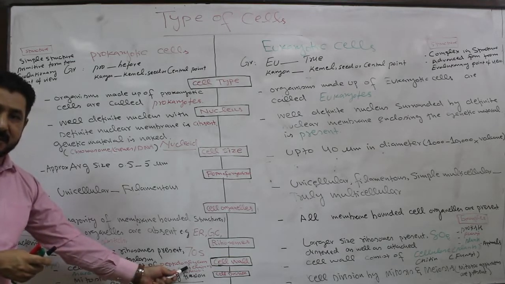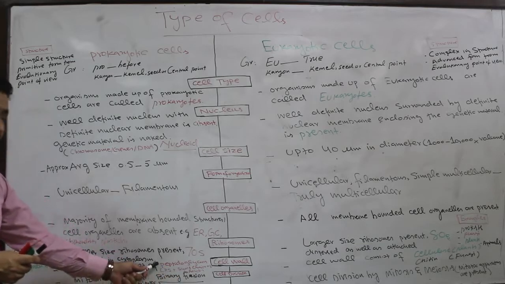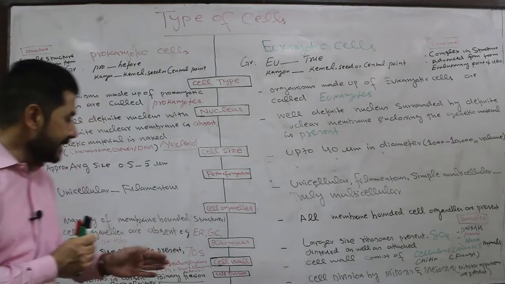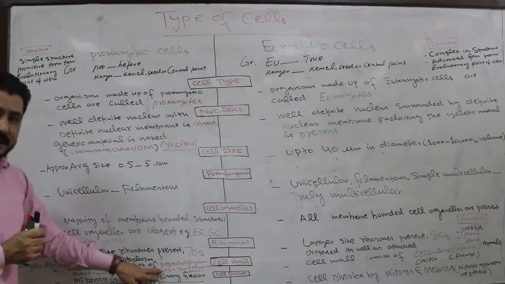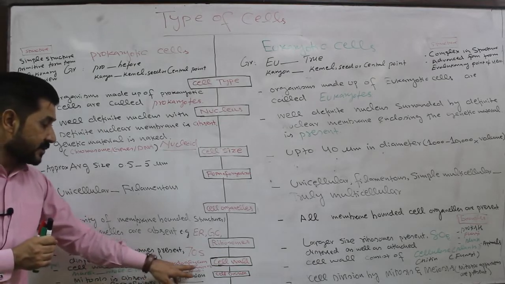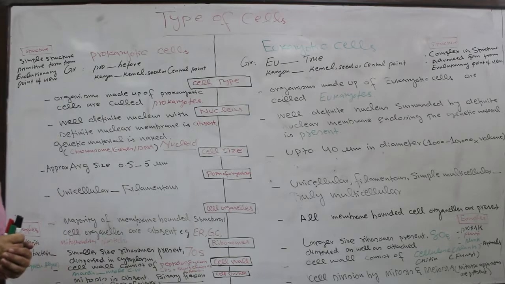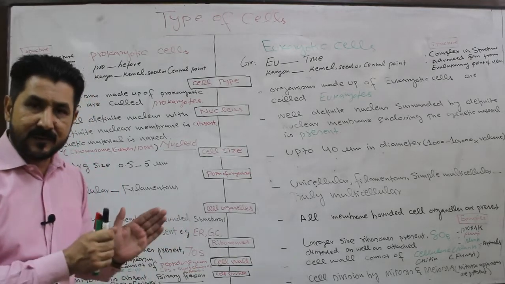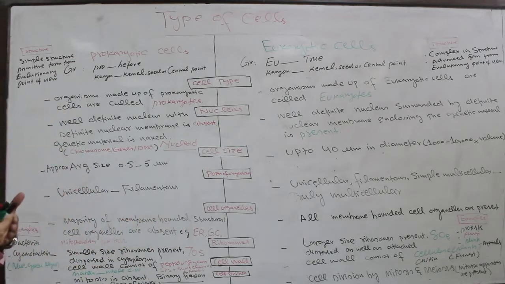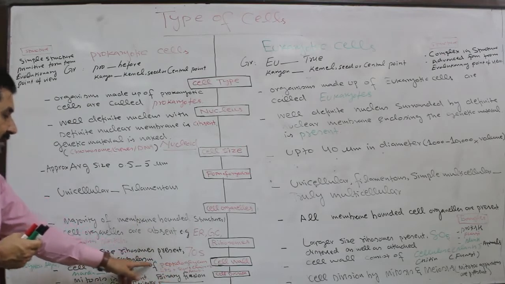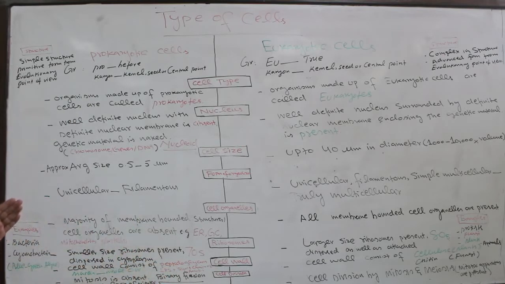Peptidoglycan is the name of a conjugated molecule, in the sense that it consists of a polysaccharide, carbohydrate, and protein, that is, a short chain of amino acids. So short chains of amino acids, that is protein, plus carbohydrate bond with each other to form peptidoglycan, which is the main chemical constituent of the cell wall of what?